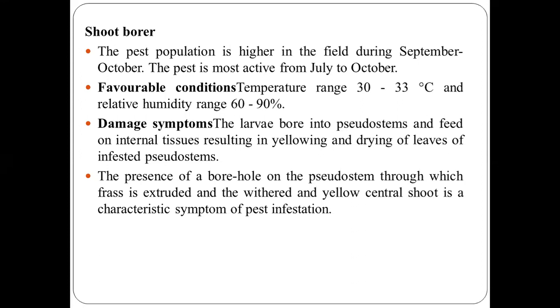This is how shoot borer affects the growth of the plant. So we studied all the diseases and insect pests.